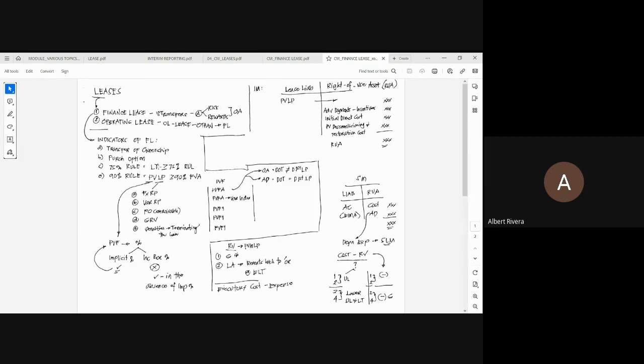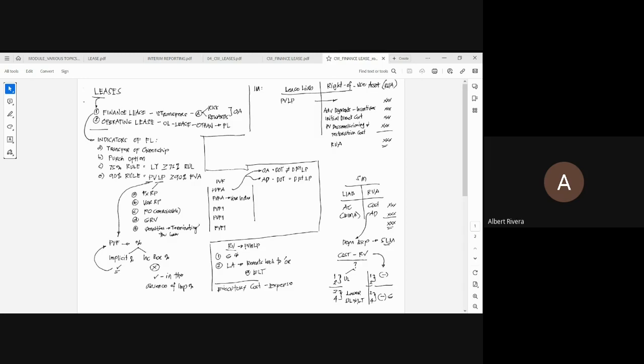Okay? However, if there is no chance or probability that the lease asset will be transferred to the lessee at the end of the lease term, then depreciate the asset using the shorter between the useful life and the lease term.